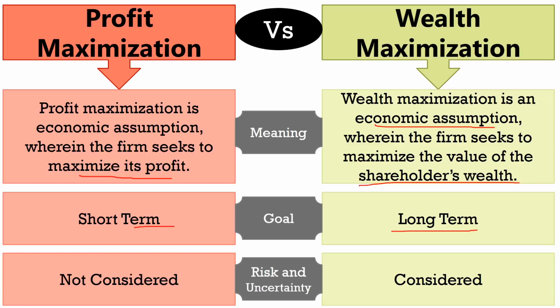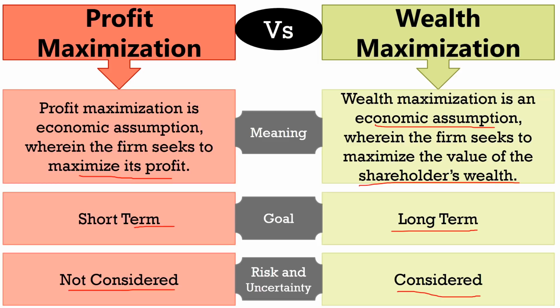Next, risk and uncertainty. Another reason for the preferability of wealth maximization over profit maximization is that it considers risk and uncertainty, whereas the same is not considered in case of profit maximization. As per profit maximization, the higher the risk, the greater will be the profit. And so, the decisions are taken without considering the risk factor.